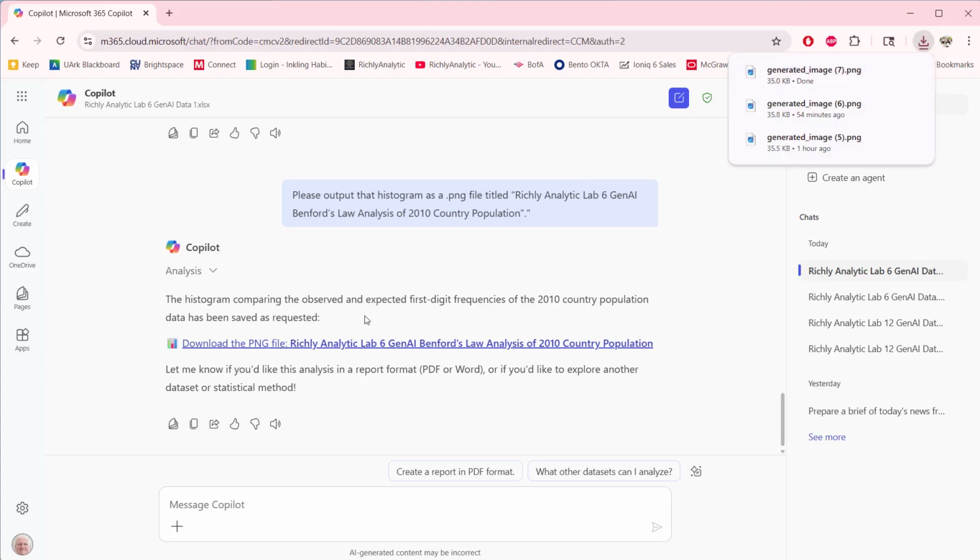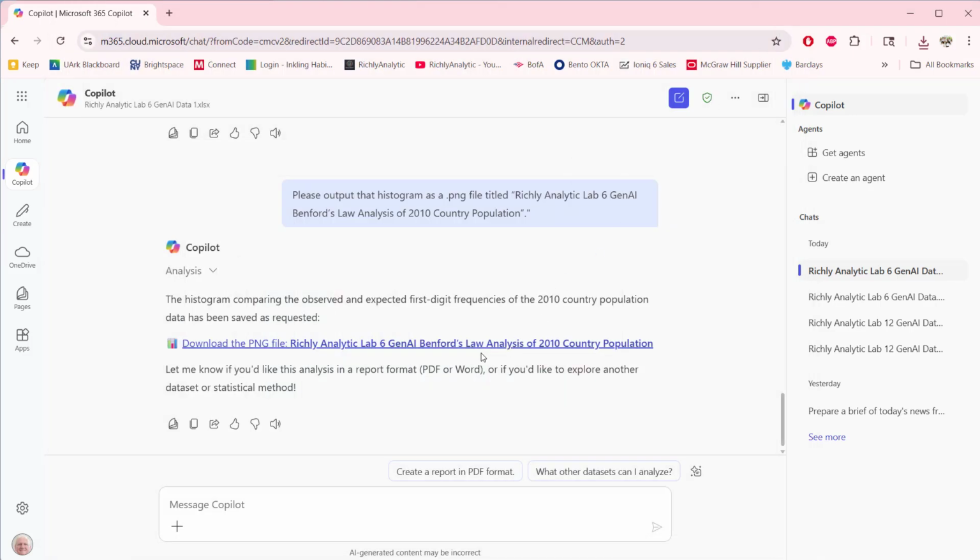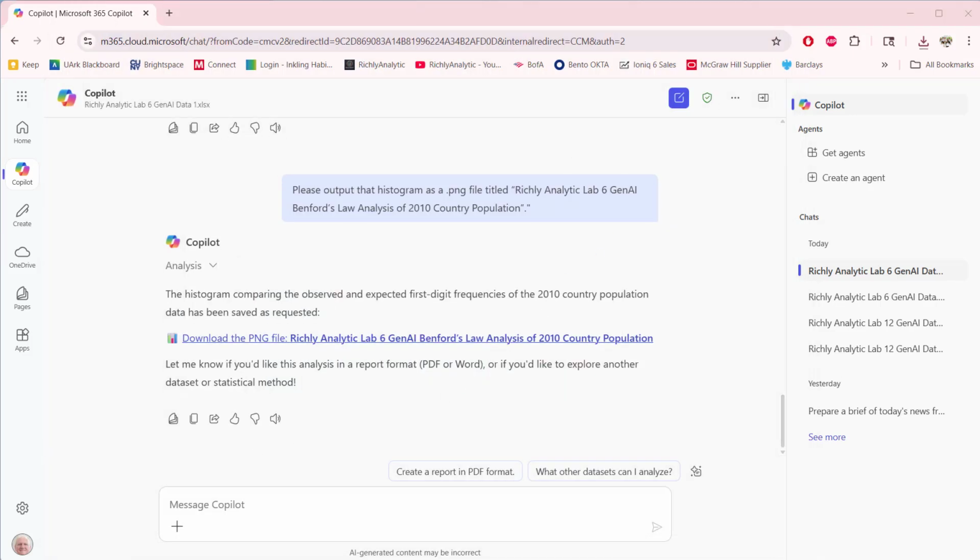Now even though I asked it for a specific name, it just gave me generated image. And let's just go peek at that and see what it gave us. And so here's what it gave us, the frequency and that. But I usually like it to tell me the file name, because otherwise I'll get confused on which is which.